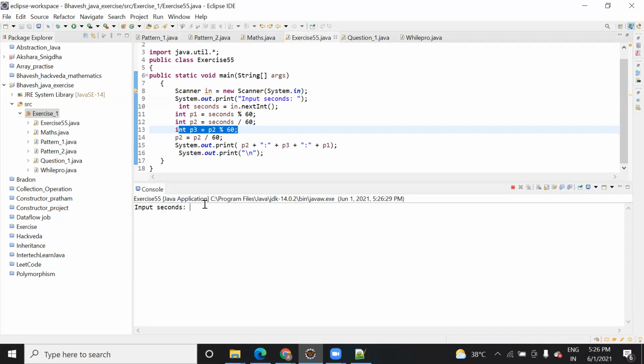So you are doing it with P2. Yes, because I'm entering seconds. Let's take 3600, so it will give you 1 hour. Let's run this. You need to enter it. So one is for your hour, zero is for minute, and zero is for second. I think there should be two zeros. Yeah, you can add one zero.